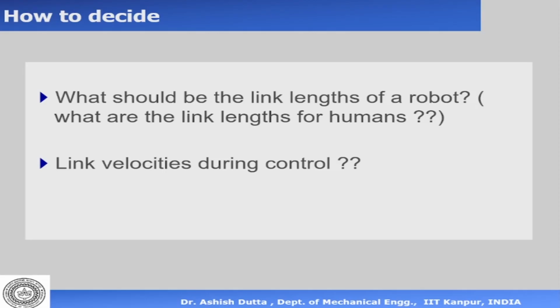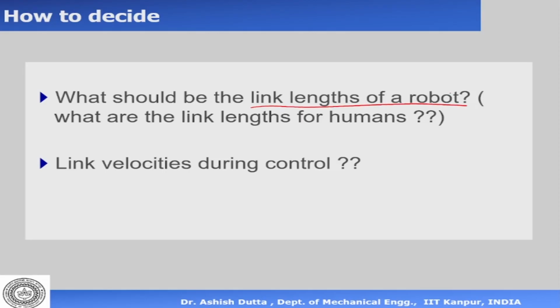Okay. Now we also looked at how many degrees of freedom are required, and we said that the minimum is 4. Now we need to answer this next question. That is, what should be the link length of the robot?